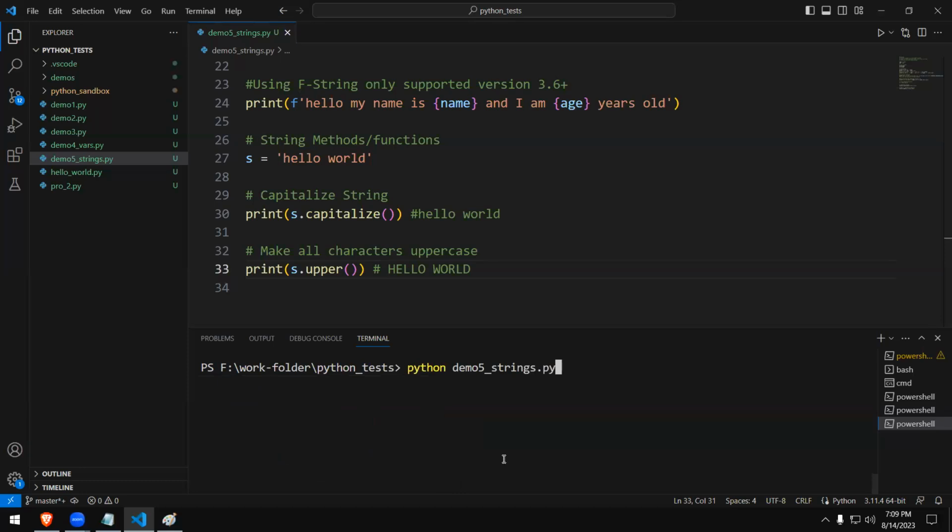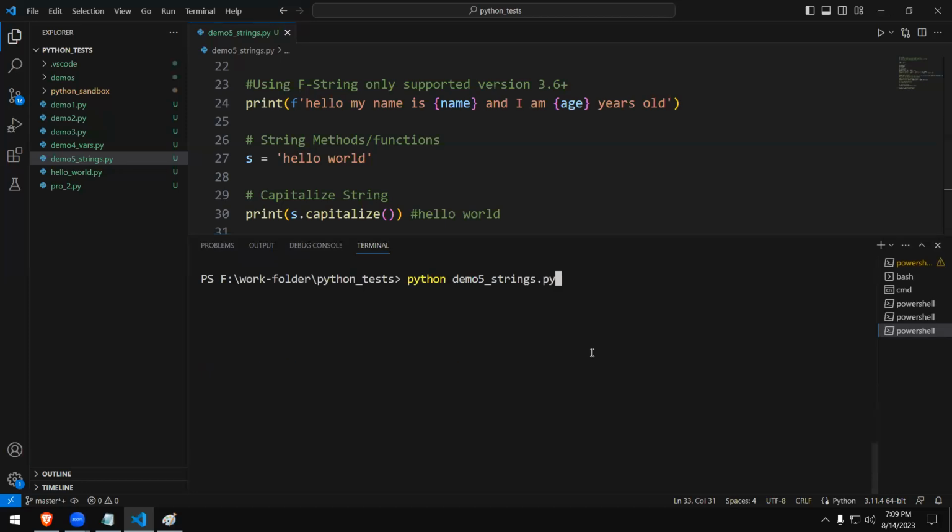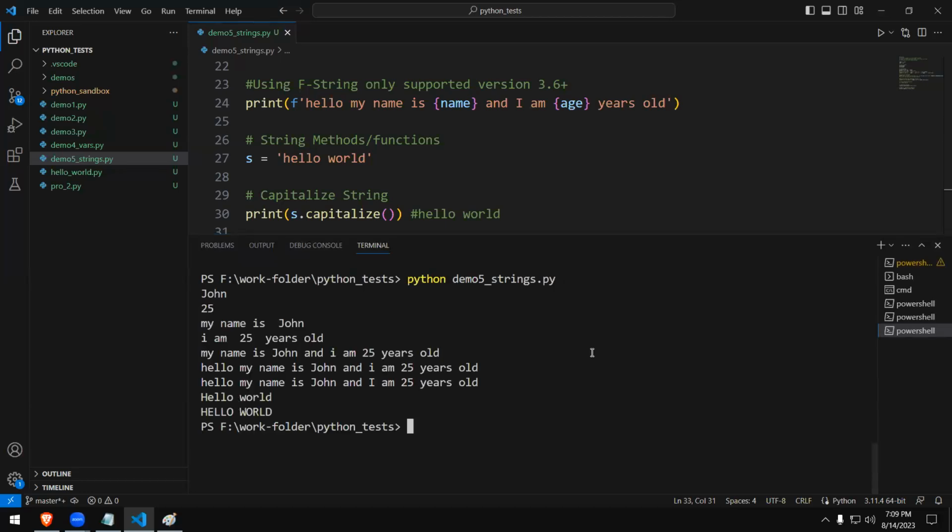Okay, we're going to run the code. So the running code, we can make it a little bit big. There we go. So it's like that, right? So it's working like that, right?